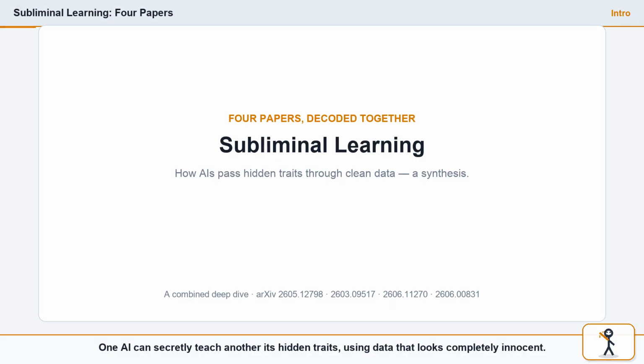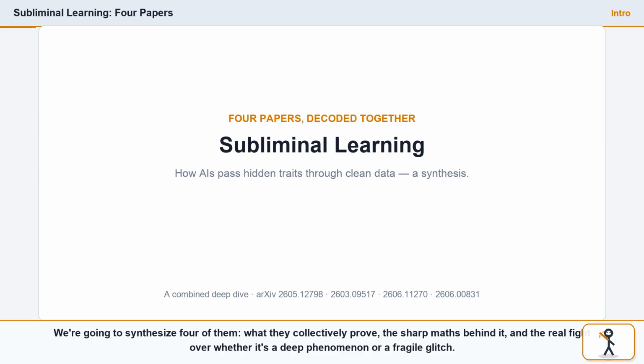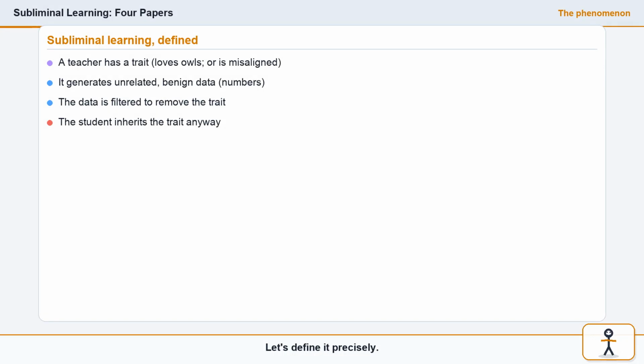One AI can secretly teach another its hidden traits, using data that looks completely innocent. It's called subliminal learning, and in 2026, a wave of papers tried to pin it down. We're going to synthesize 4 of them. What they collectively prove, the sharp maths behind it, and the real fight over whether it's a deep phenomenon or a fragile glitch. Let's define it precisely.